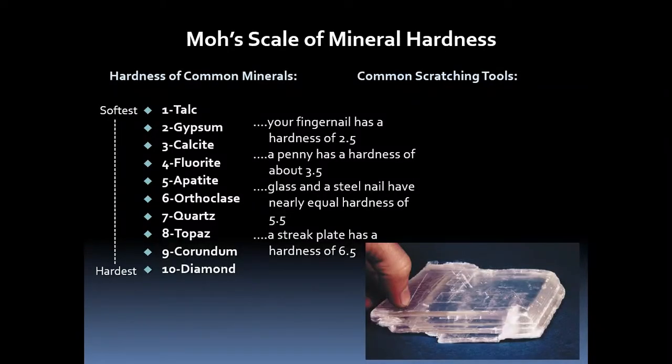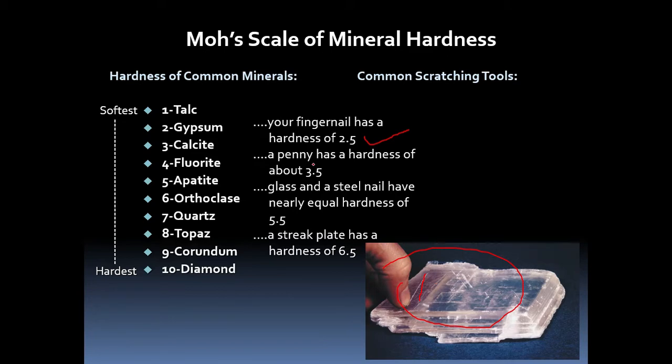Suppose you don't have a hardness box, still you can find out the hardness up to 6 to 6.5, to 7. So how to find out? Our fingernail has hardness 2.5. Suppose you have one mineral, here you can see gypsum, and our nail can scratch gypsum. That means the hardness of gypsum is less than 2.5. Obviously it may be 2 or 1.5, whatever it may be. That may be talc. Talc can be scratched by nail.